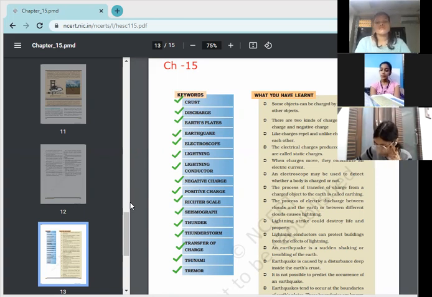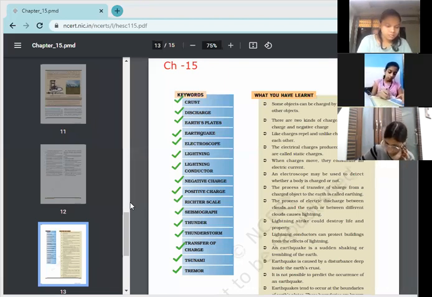Children, you may write down for tremors: the disturbance in the earth's plate is known as tremor. Other than these, children, if any of the words you have not understood, you may underline them and you may ask.